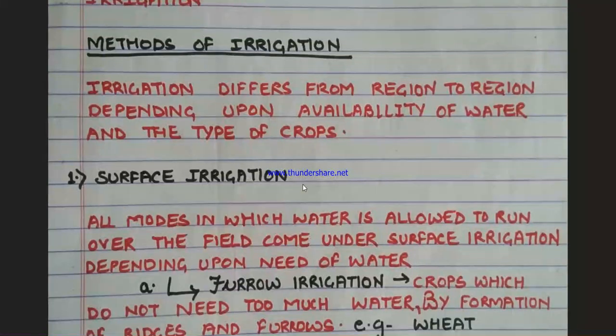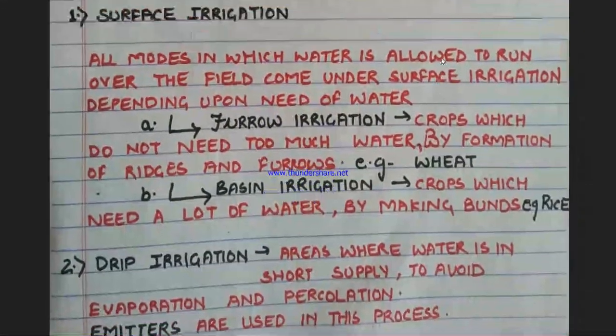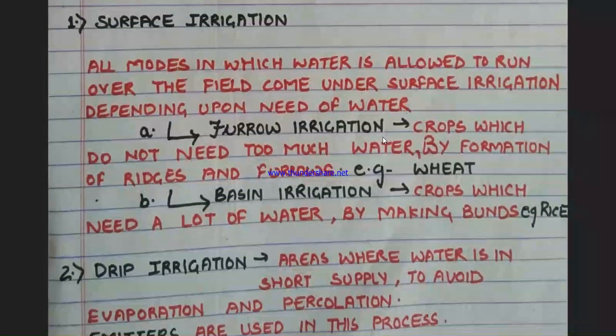So how to define surface irrigation? All modes in which water is allowed to run over the field come under surface irrigation. Depending upon the need for water, we can have furrow irrigation and we can also have basin irrigation. Where can furrow irrigation be used? In crops which do not need too much water. By formation of ridges and furrows, water is supplied and can be taken up by the crops. Like in the case of wheat, furrow irrigation is followed.